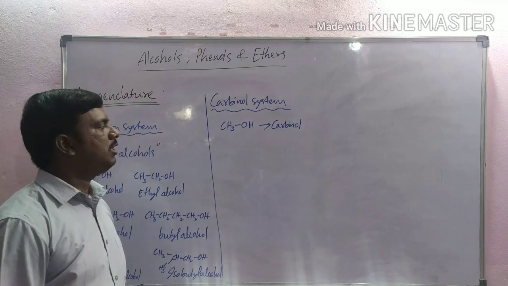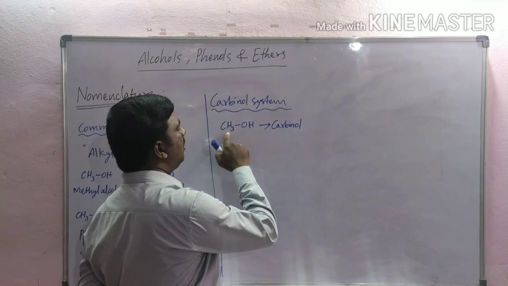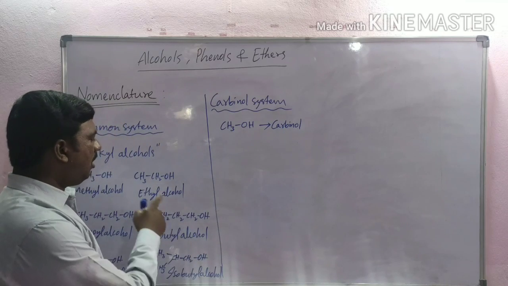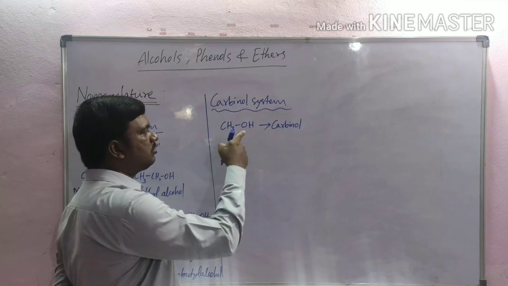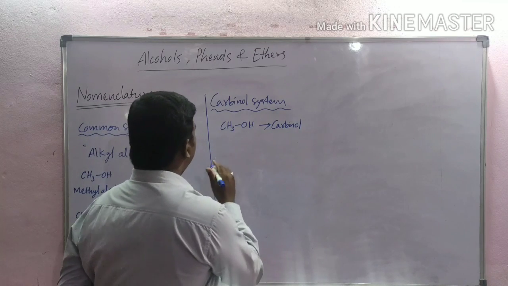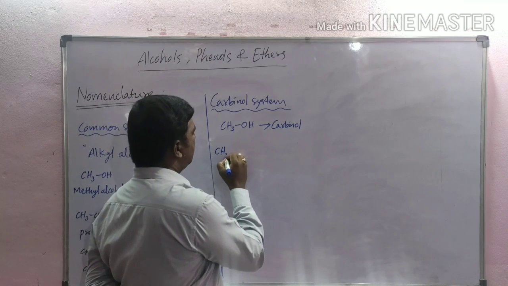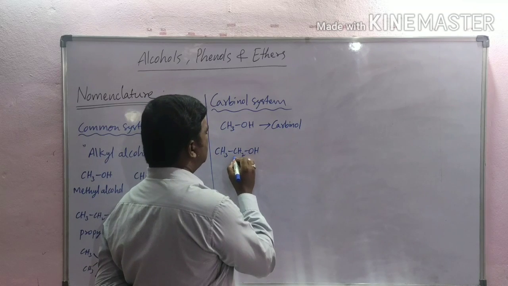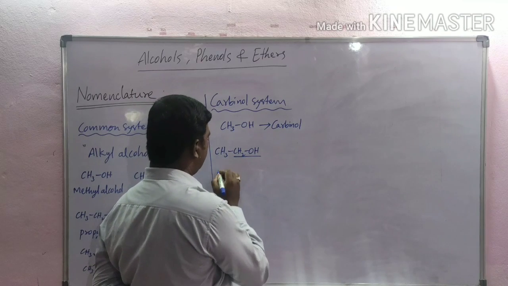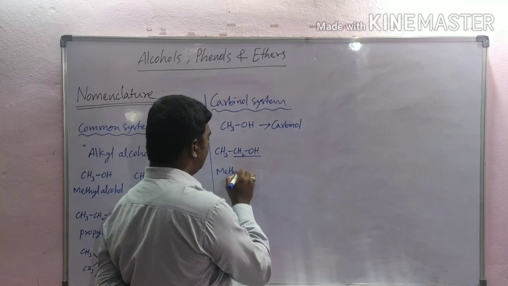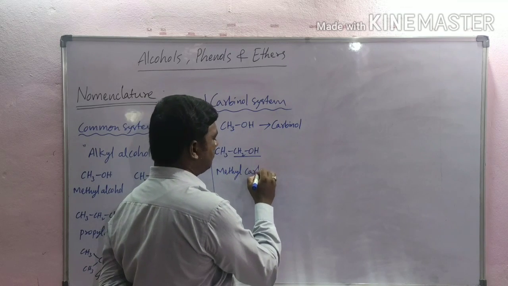The simplest monohydric alcohol is called carbinol. Means all these alcohols are derivatives of carbinol. For example, CH3CH2OH, this is methyl carbinol.